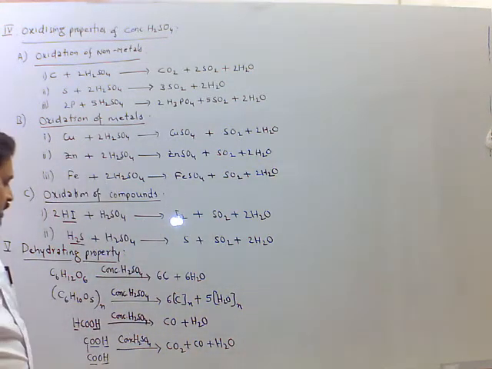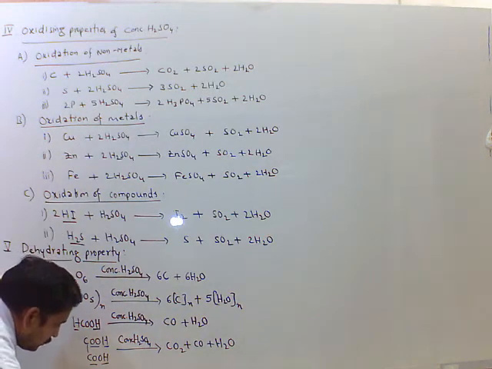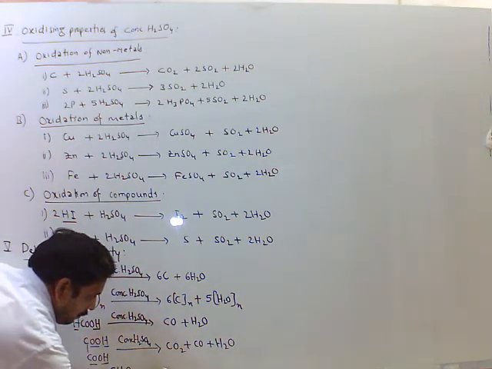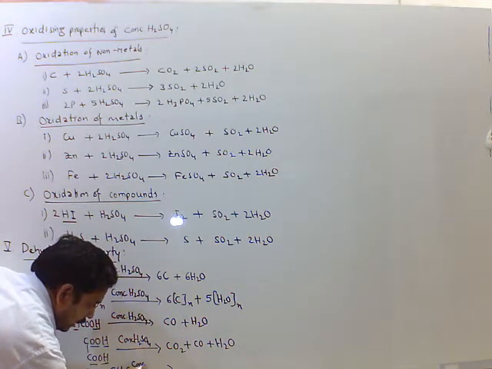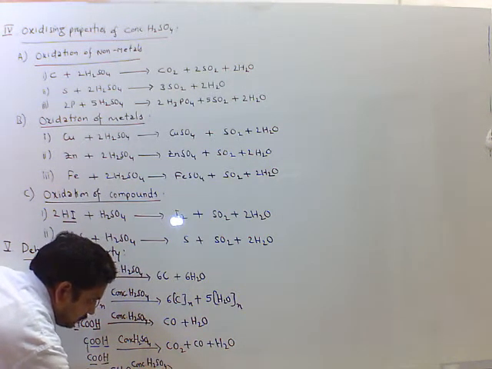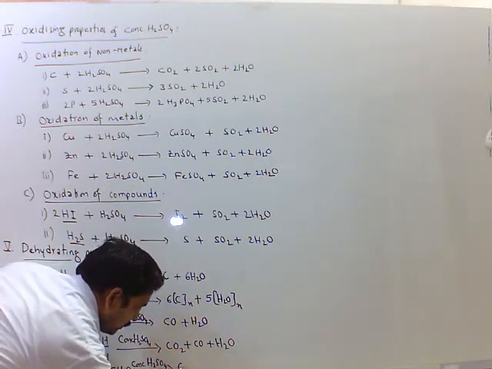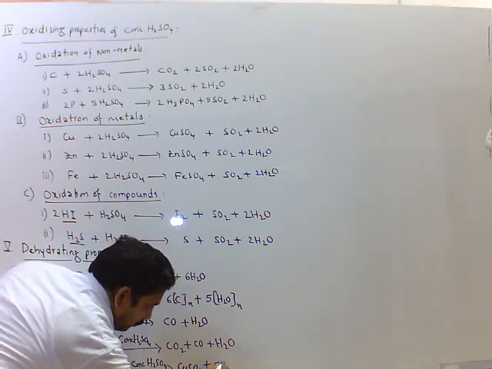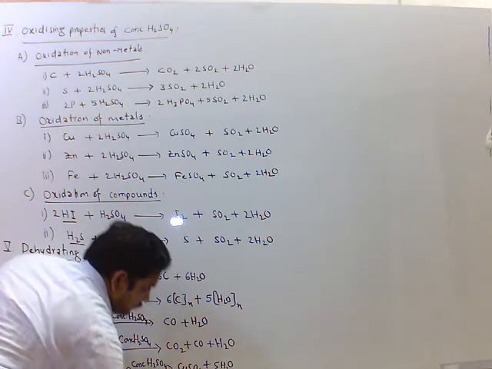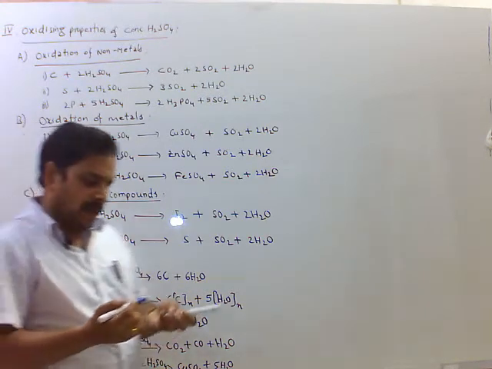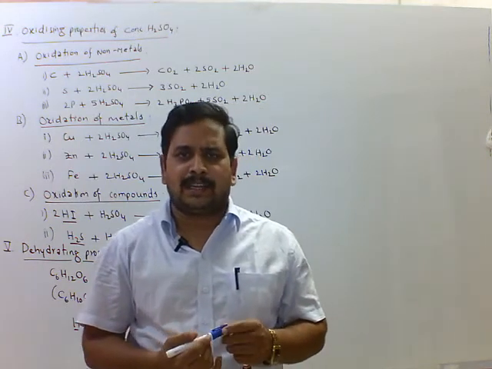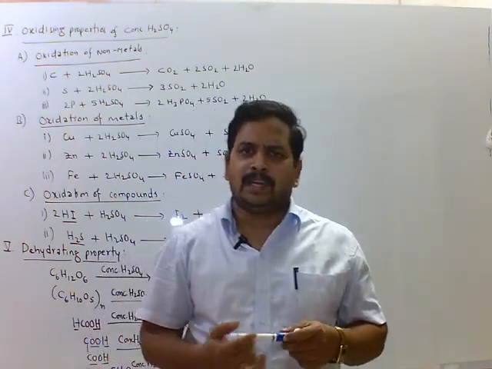And some more reactions we have, that is blue vitriol, CuSO4.5H2O. Its color is blue. When it is treated with concentrated sulfuric acid we get CuSO4, its color is white, and 5 moles of water comes out. And also some organic compounds, that is ethyl alcohol. Upon dehydration at different temperature we get different products.